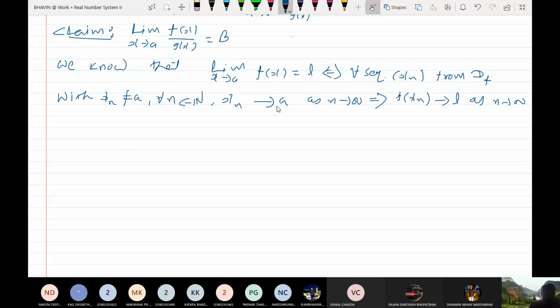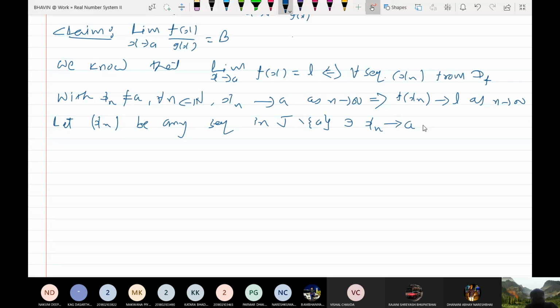So let xn be any sequence in J minus a such that xn tends to a. We will show that.